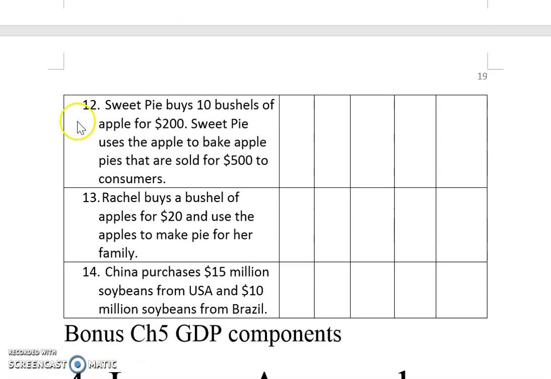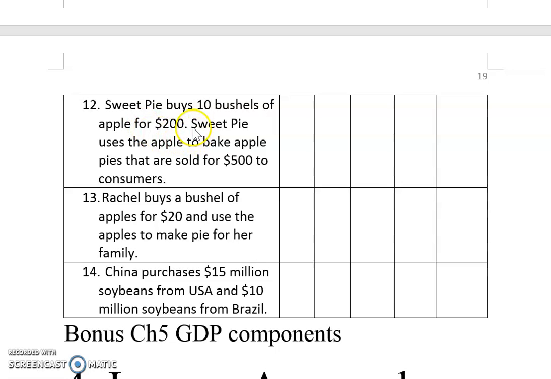Okay? Next, Sweet Pie buys 10 bushels of apple for $200. Sweet Pie used the apple to bake apple pies that are sold for $500 to consumers. What do you think? Now, $500 is sold to consumers. That is under consumption, right? How about this? 10 bushels of apple for $200.